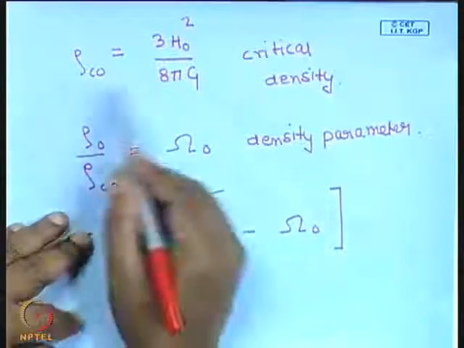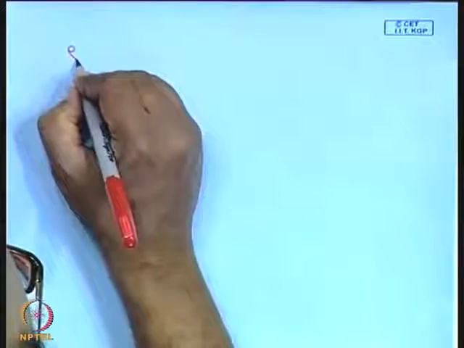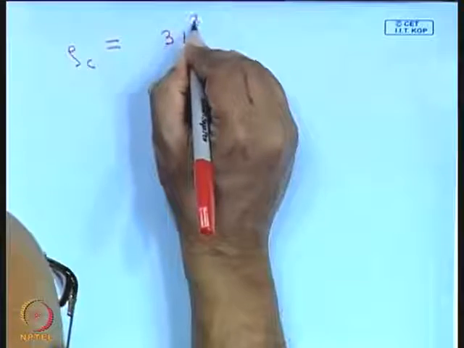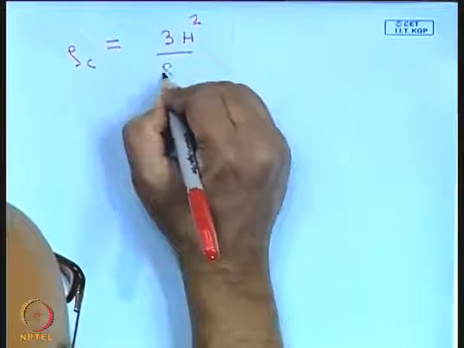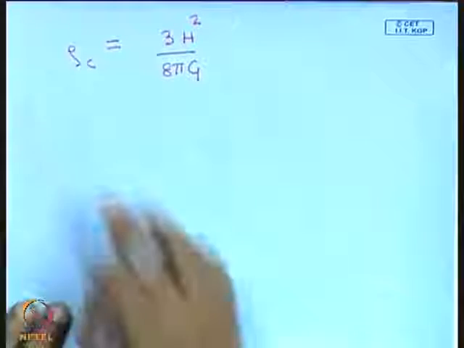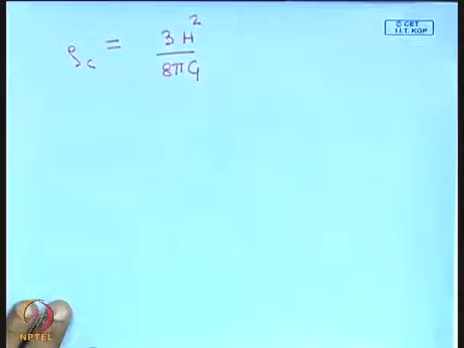So this is at present, at any instant of time you can write down the critical density rho c as 3 h square by 8 pi g. This is true at any time instant, not only at the present but at any instant of time.